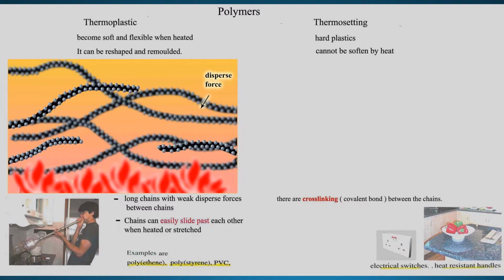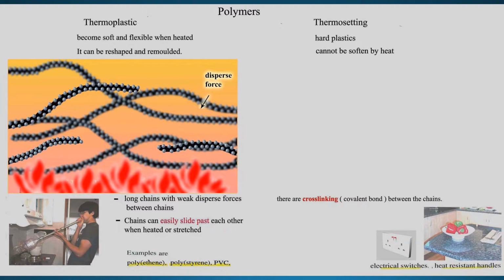And now I'm going to introduce another special type of plastic. This special type of plastic, on the other side, is called thermosetting. This is a hard plastic. They cannot be softened by heat. Oh, that's strange. How come they cannot be softened by heat? Don't they have dispersion force? And when you heat, they will melt?